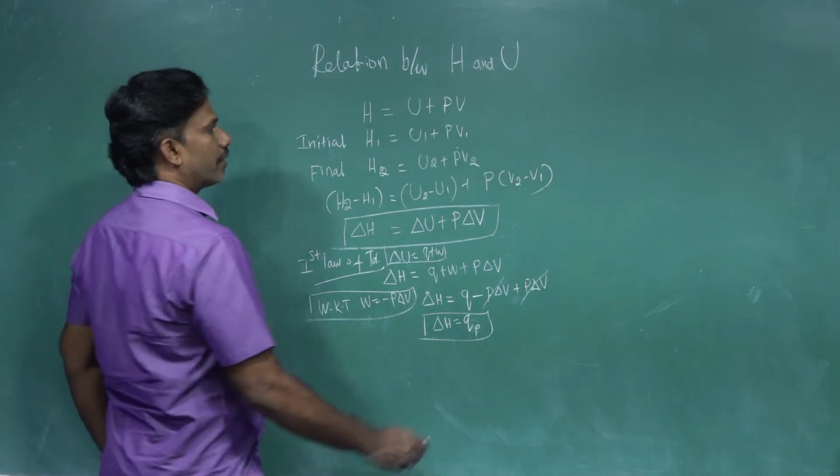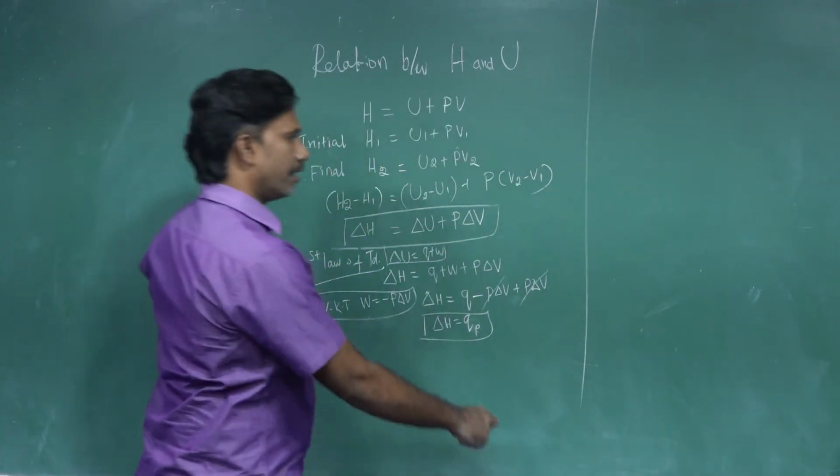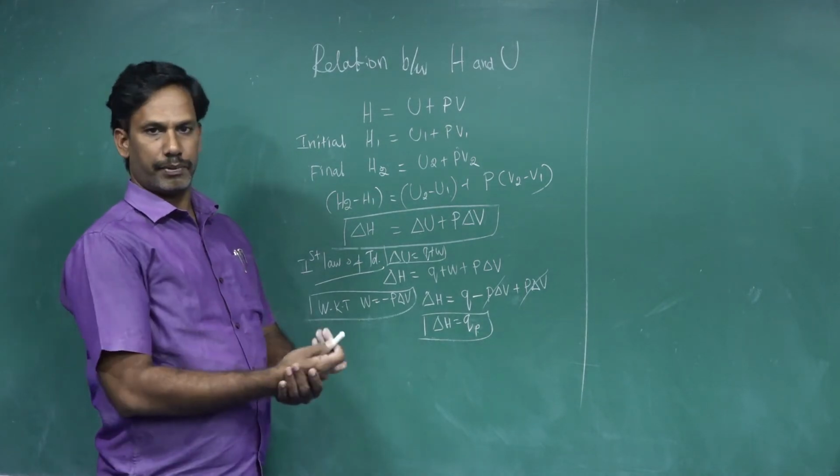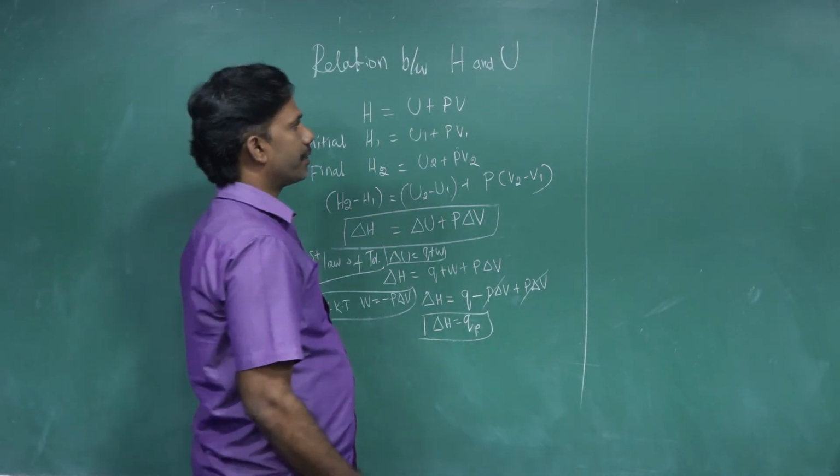Likewise, for a closed system, we are considering all the reactants and products as gases. How can we convert the relation between them?